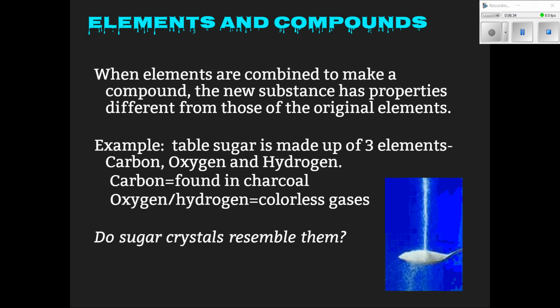Oxygen and hydrogen, as we already said, are colorless gases. Do either of those sound like they have anything in common with table sugar? Probably not, right? That's because when they come together to make a new compound, the substance they create is totally different than what the elements were on their own before they came together to make the new compound.